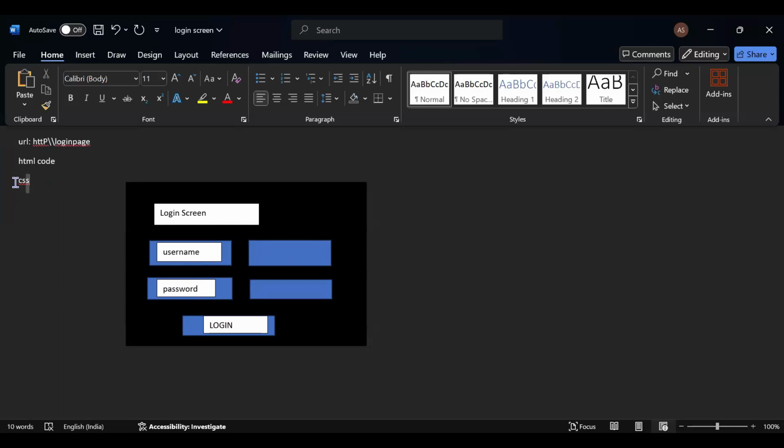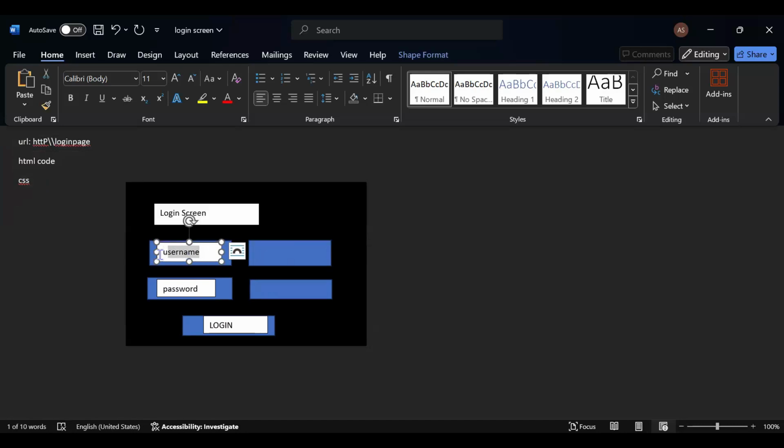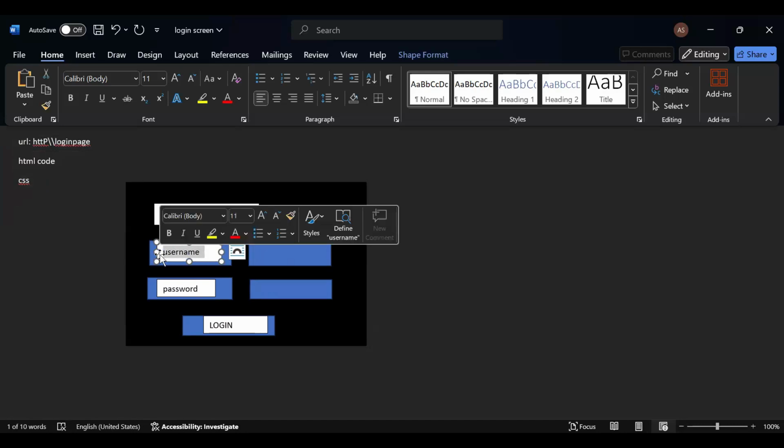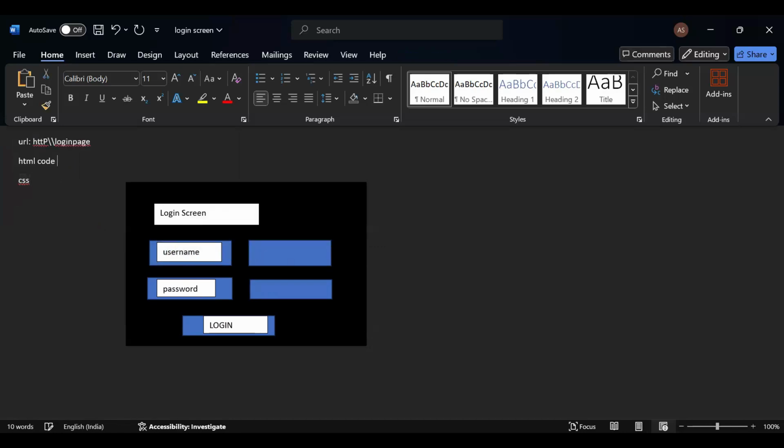So I'm going to define the color of the text box, size of the text box, and font size, and what is the font shape, whether it is italic or Times Roman, whatever the size, everything I'll be mentioning in this CSS, and this CSS will be called inside this HTML code. That is where I'm going to use the HTML code and CSS in my first step of my web stack development.